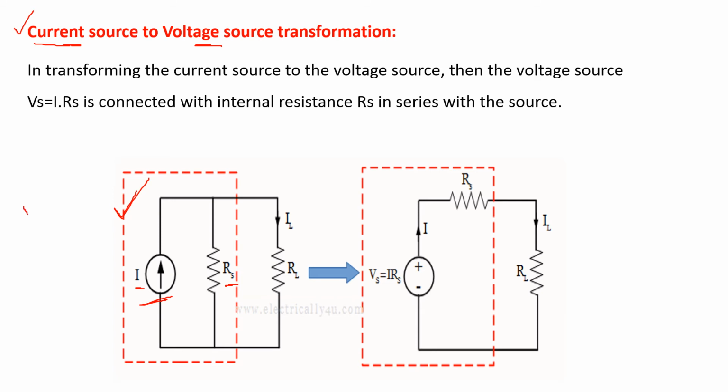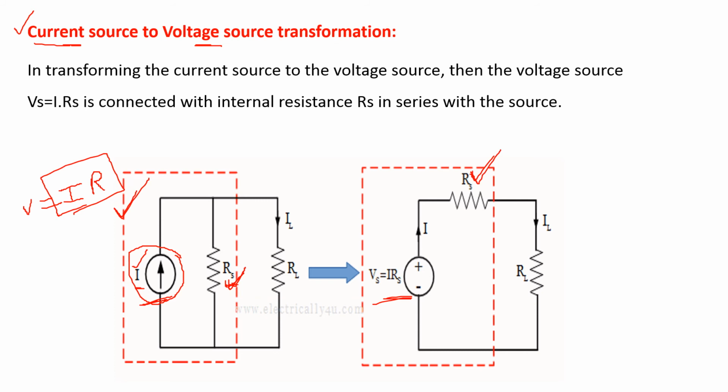That is again by using Ohm's law, V is equal to I into R. The voltage source value is the product of this current and this resistance. So we are going to replace this current source with a voltage source of value R into I, and this parallel resistance is going to be connected in series to the voltage source. That is Rs. This is the equivalent voltage source with series resistance Rs.